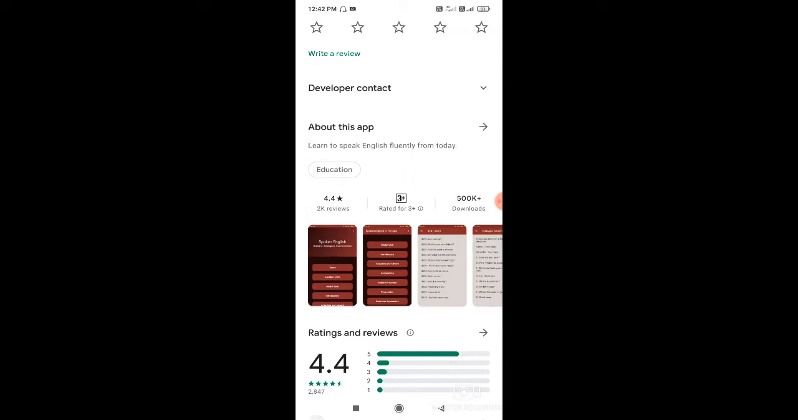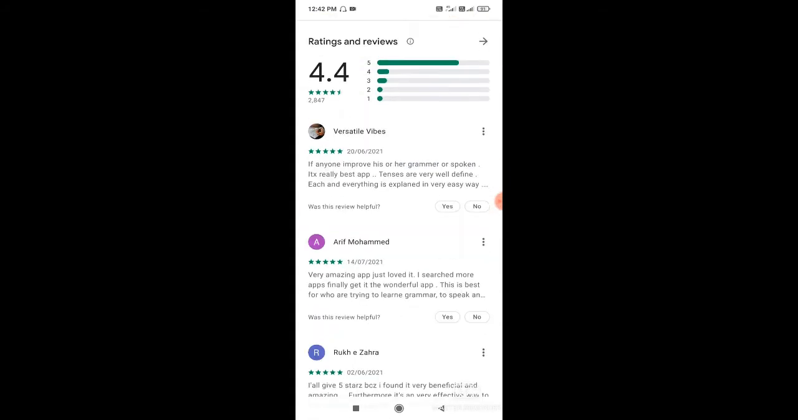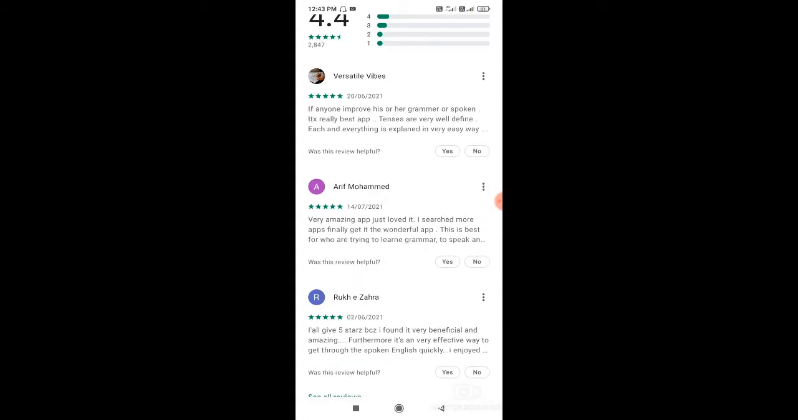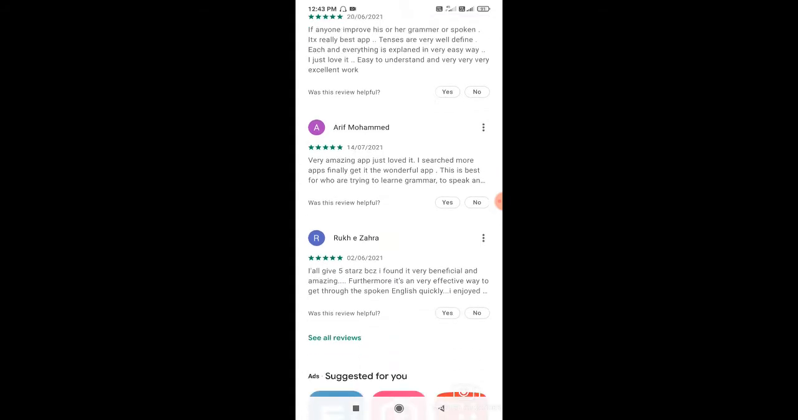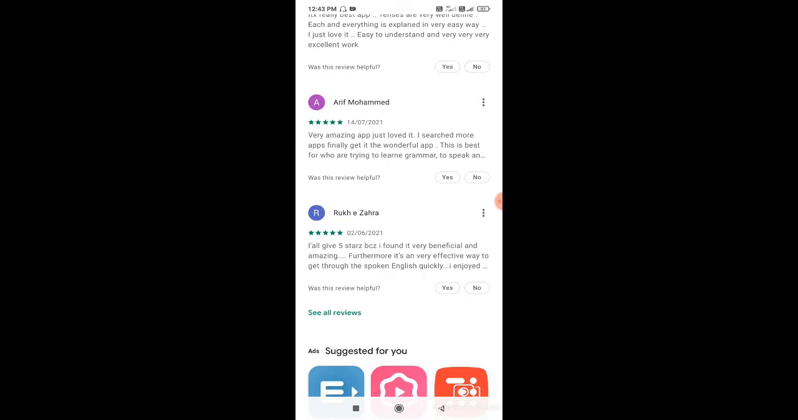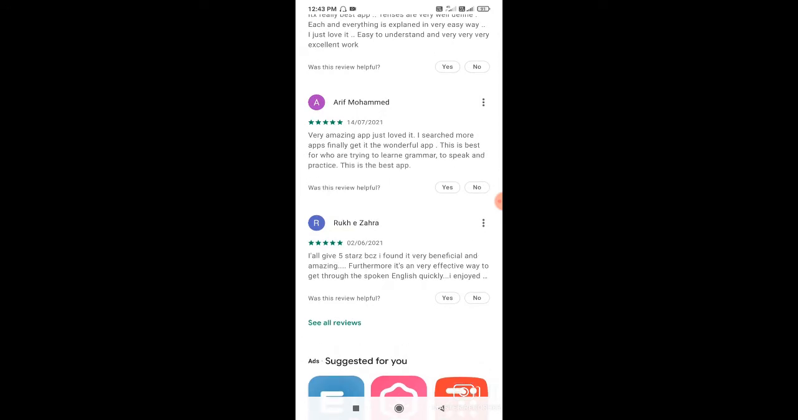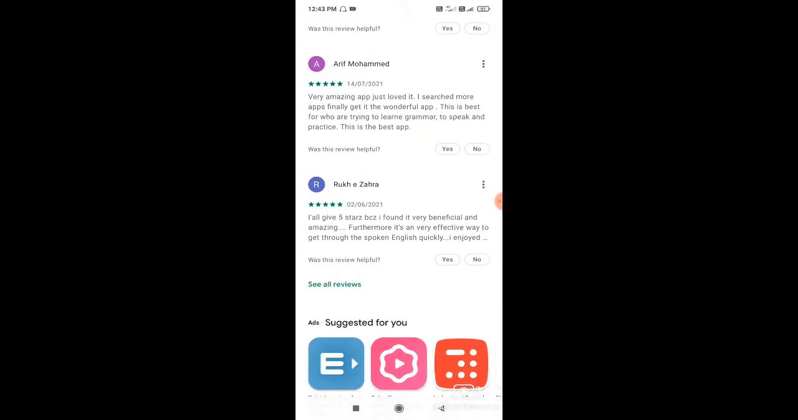Here more than 500k plus downloads are there and it has got a rating of 4.4 stars. People have given reviews like, tenses are very well defined, each and everything is explained in a very easy way. I just love it, easy to understand and very excellent work. Again, I searched more apps, finally got it, the wonderful app. This is best to speak and practice. This is the best app.